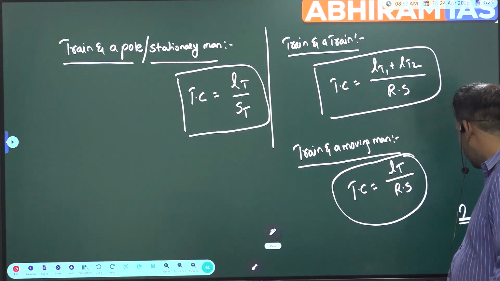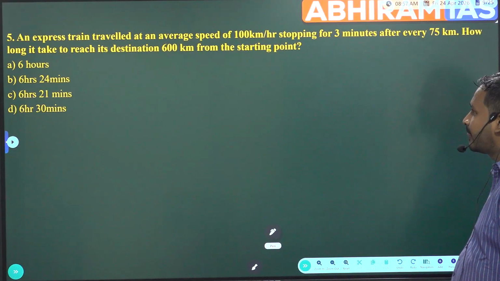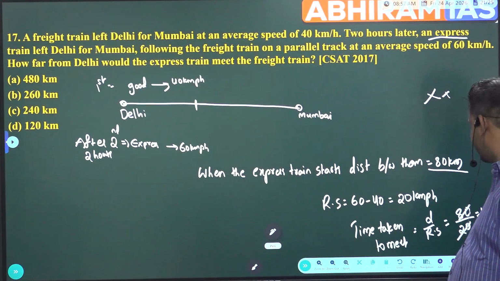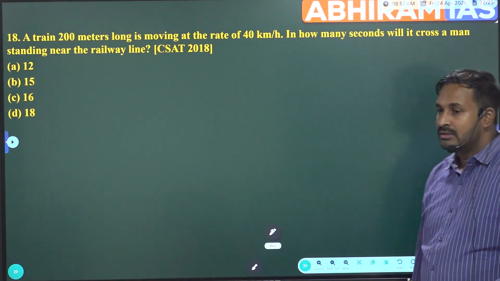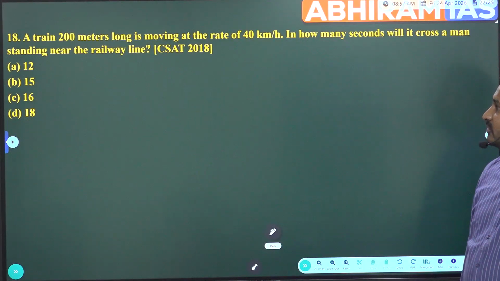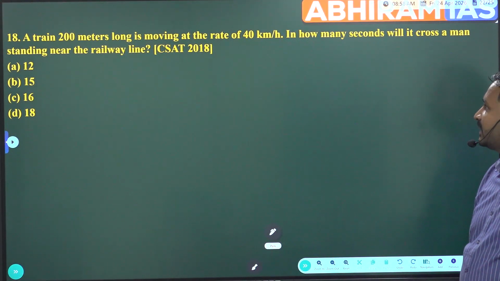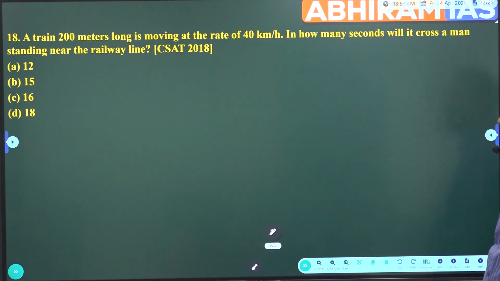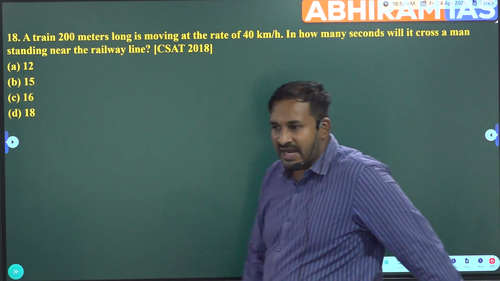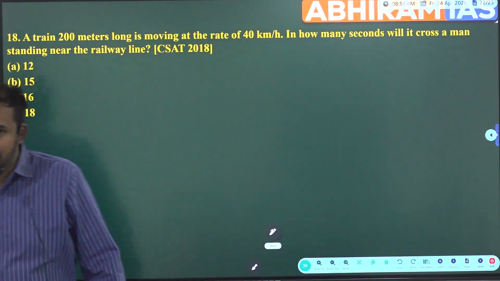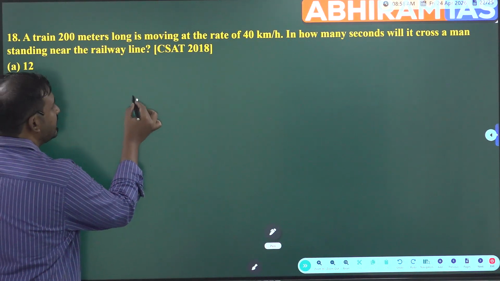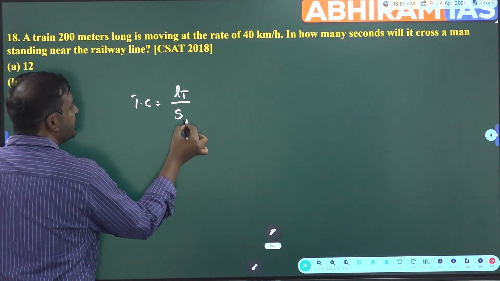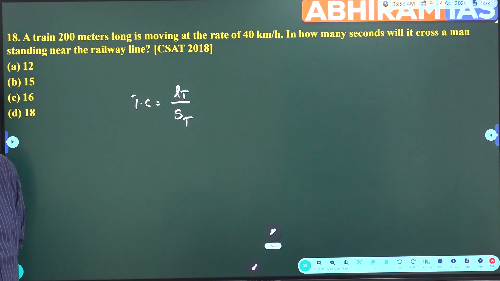Now come to our problem. We will see the problem. Now see here, a train 200 meters long is moving at a rate of 40 kilometers per hour. In how many seconds will it cross a man standing near the railway line? So he is idle, right? He is just standing. So that means here the time taken to cross formula will become what? Length of the train by speed of the train.